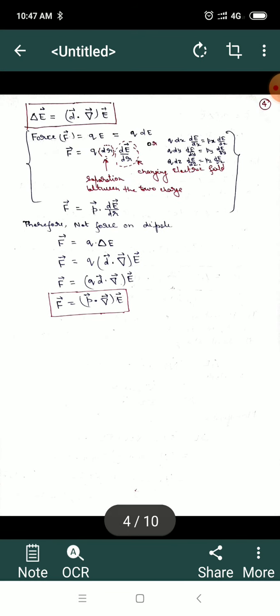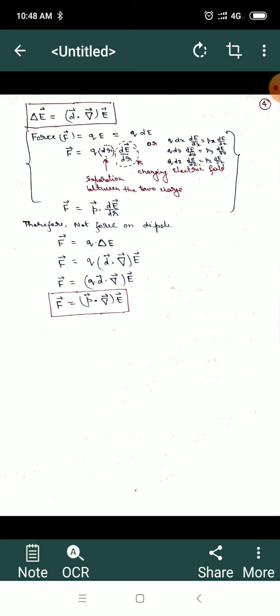So we can write this variation in electric field, the change in a non-uniform electric field, delta E, as d, the separation between the two charges, d vector dot del vector, in brackets, and then the electric field vector E.